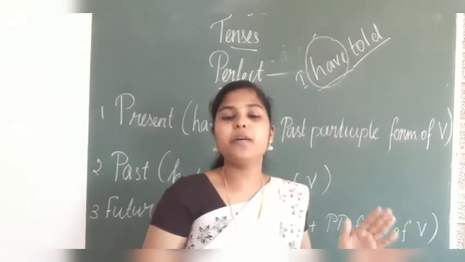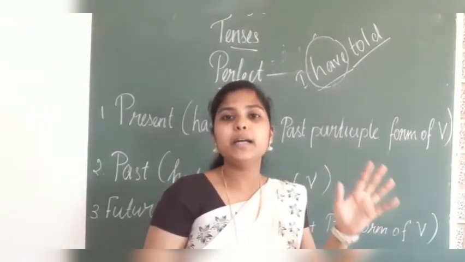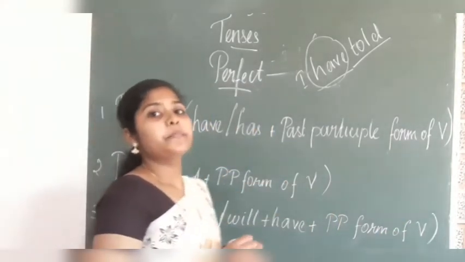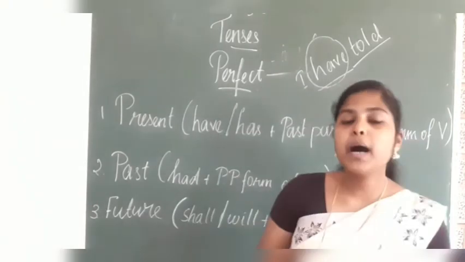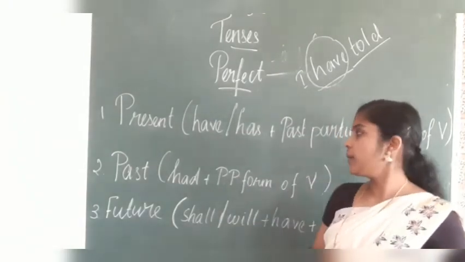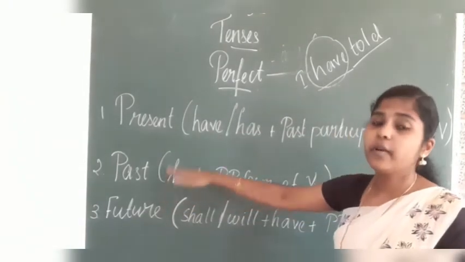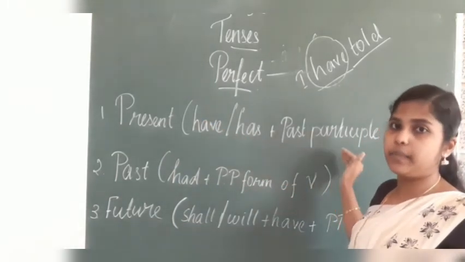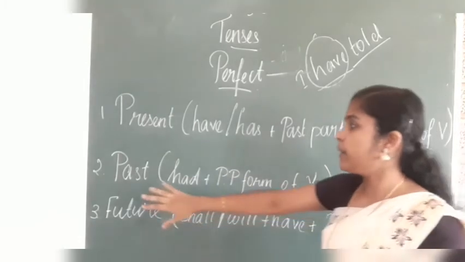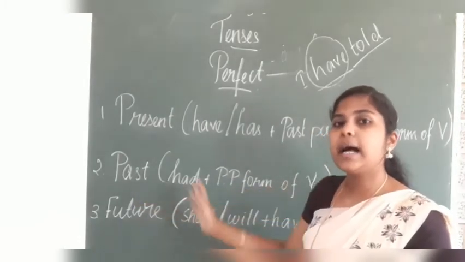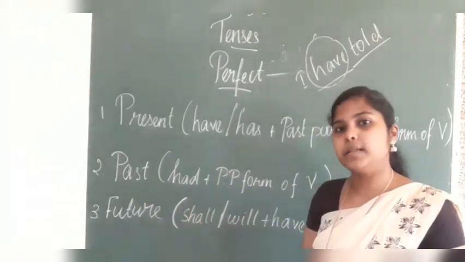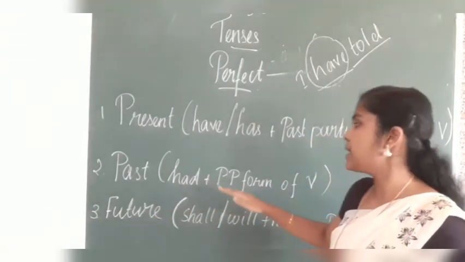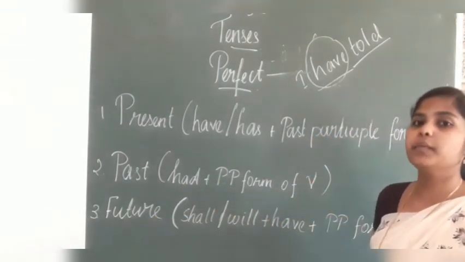Past participle form of the verb means completed action. Now, let's come to the past form. For past perfect tense, what is the verb form? Have. For present, have or has plus past participle form of the verb. For past tense, already the action was completed. Here for past, the verb form is had plus past participle form of the verb.